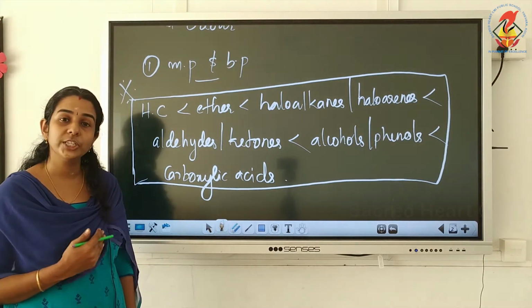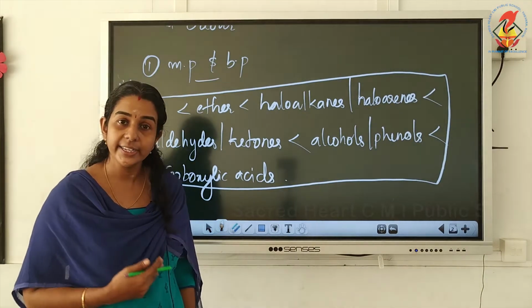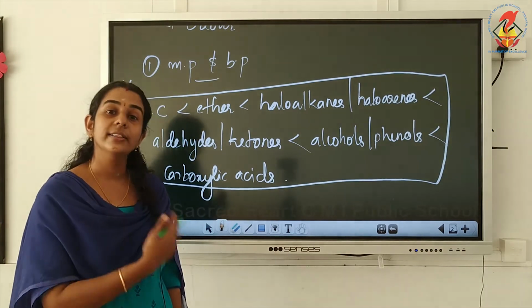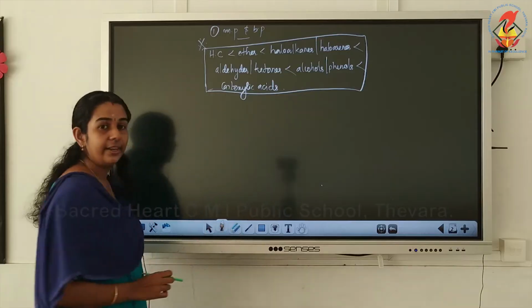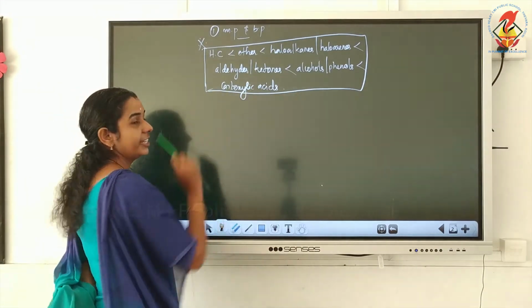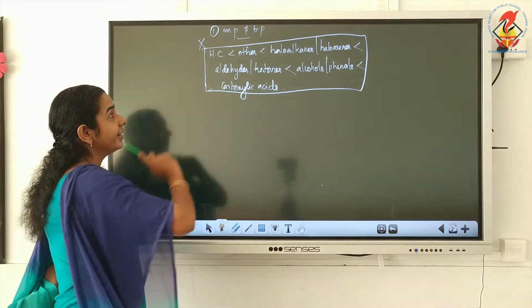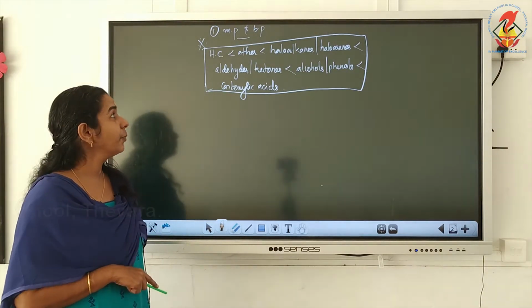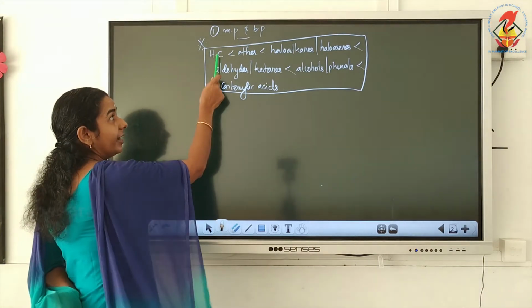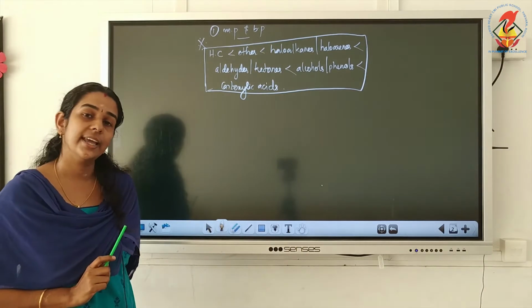So here we have to compare the melting point and boiling point of aldehydes and ketones with other functional groups. From this it is clear that, the first point to remember, aldehydes and ketones are having low melting point and boiling point than hydrocarbons, ethers and haloalkanes and haloarenes.